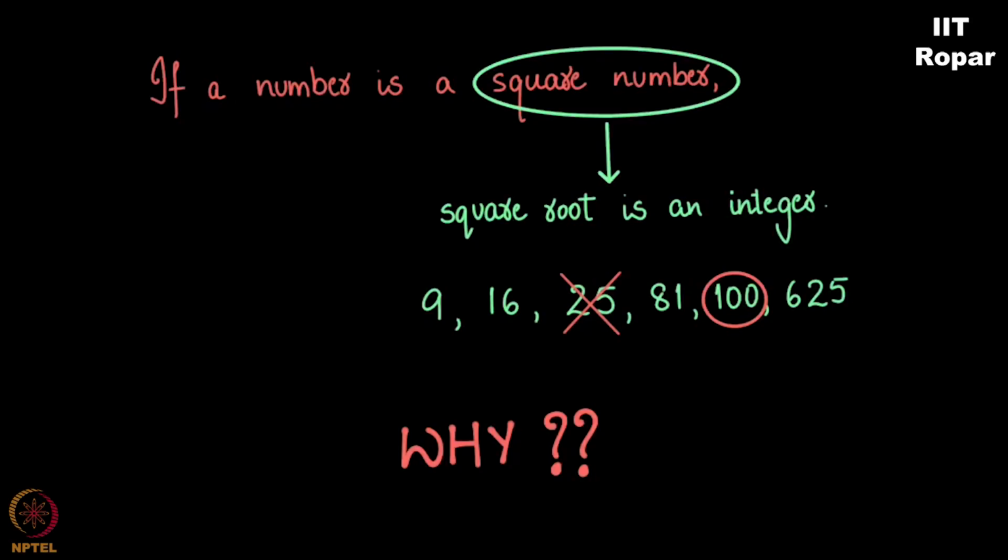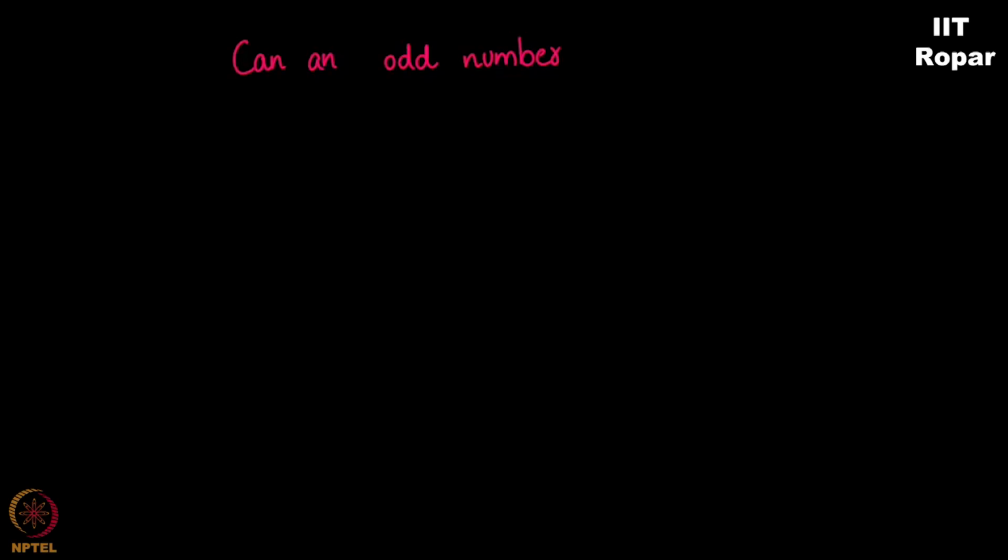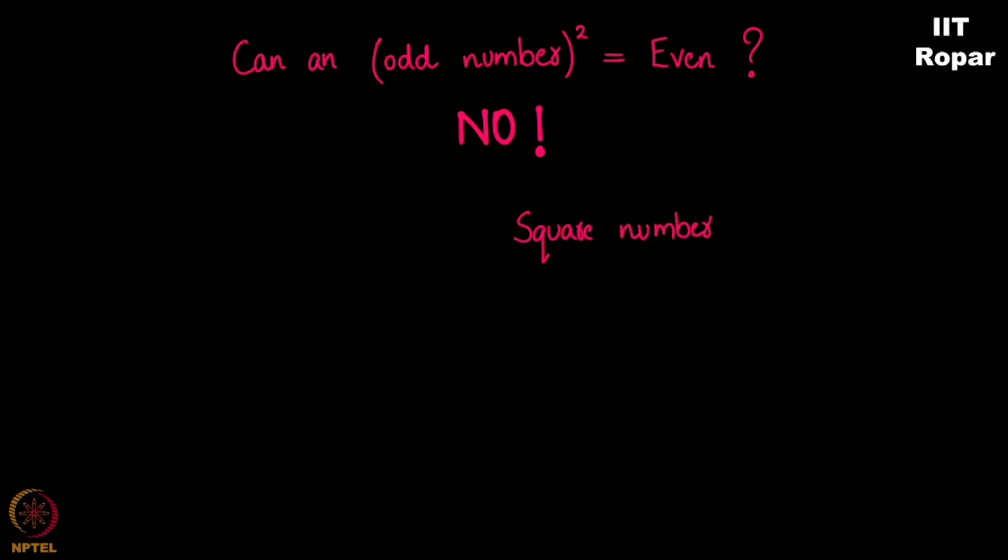Why is that? Can you think about it? Observe. Can an odd number square become even? No. Which means whenever you have an even square number, it should be obtained by squaring an even number. Correct? So 100, you obtained by squaring 10, which was an even number.